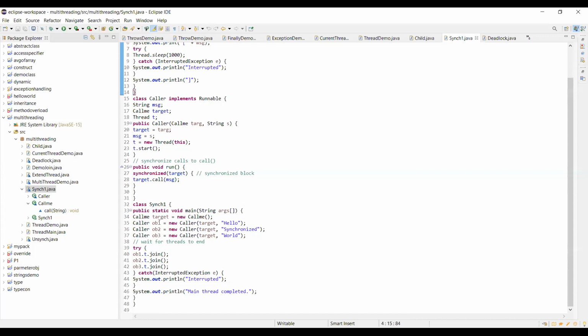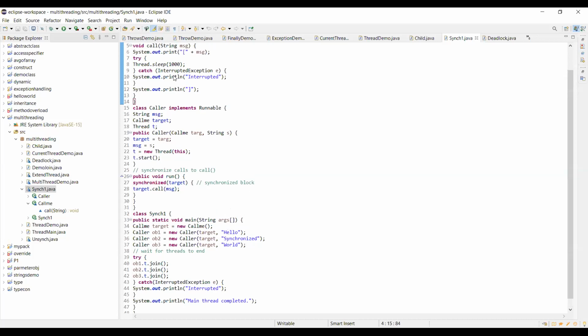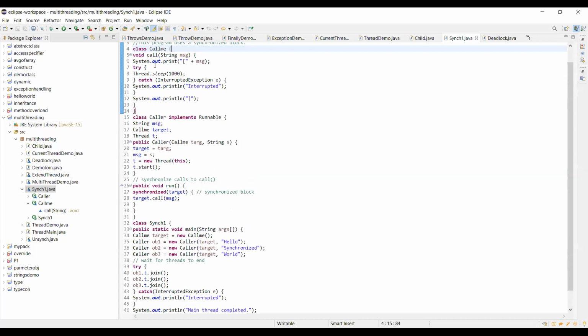Actually, these three threads, what their duty is, they want to print their message. Hello ane message print cheyali. How to print? By using the call method, which is in the fourth line of call, fifth line. Call method call chesi daani message print cheyali. Now these three objects want to use the call method. Moodu call method ni use chesukovali. Alantappudu race condition may occur.